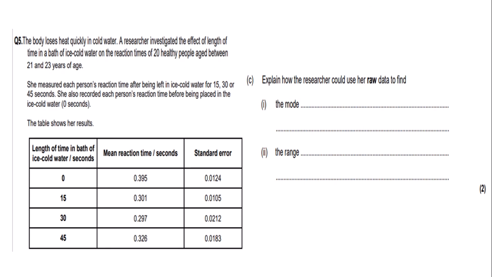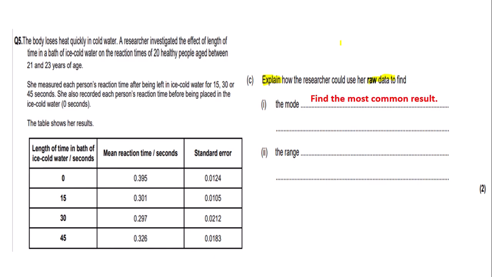So the next question asks us, explain, so you need to justify why you're writing something, not just what's happening. How the researcher could use her raw data, the key term here is raw data, to find the mode and the range. So hopefully from earlier in your education in maths, you should know the definitions of the mode and the range. So the mode is the most commonly occurring result.